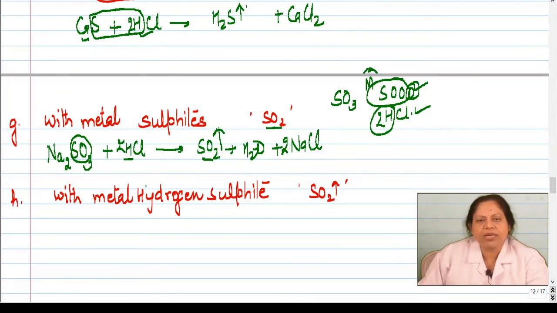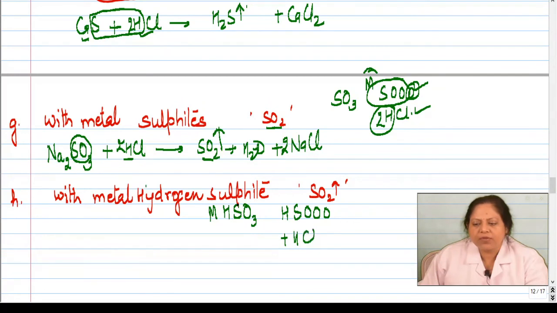Similarly, in place of metal sulfite, we can take what? Metal hydrogen sulfite. So metal hydrogen sulfite is what? MHSO3. Now MHSO3 means we can write HSOO, 3 times oxygen. Now when this combines with HCl, so what will happen? First sulfur dioxide is released, then what is left here? Hydrogen, oxygen and hydrogen from hydrochloric acid will form what? Water. Very good. And this chloride will combine with the metal to form metal chloride.